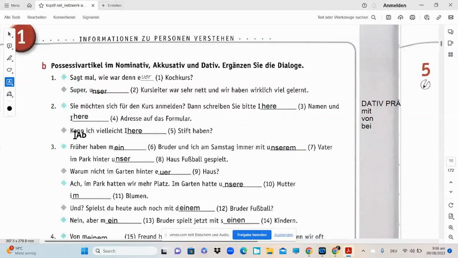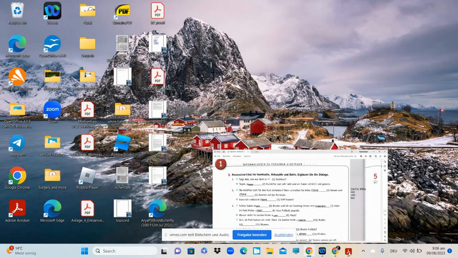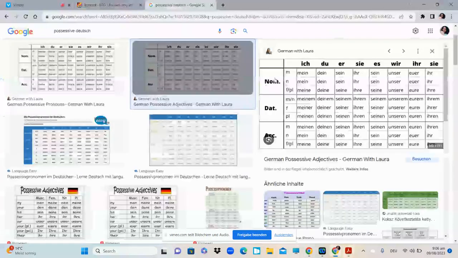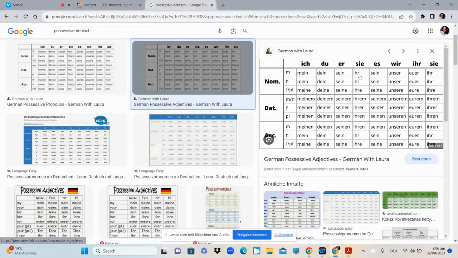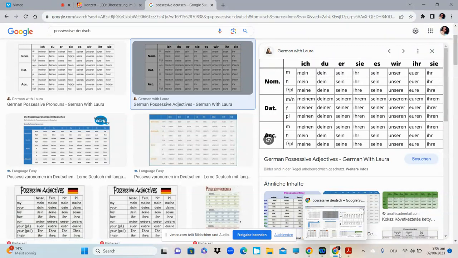Okay, the next one is: kann ich vielleicht Ihre Stift haben? So Stift has to be masculine, and can I have your pen? Can I have your pen? It has to be accusative, or rather, it is not accusative. It has to be a normal simple nominative case. Can I have your pen? So your pen again has to be nominative, masculine, your pen. Okay, so the answer is wrong.